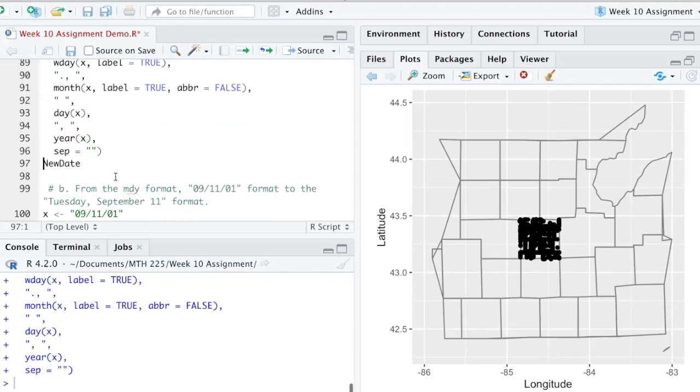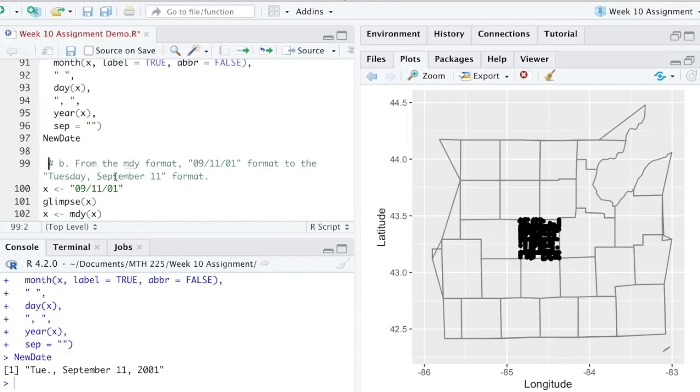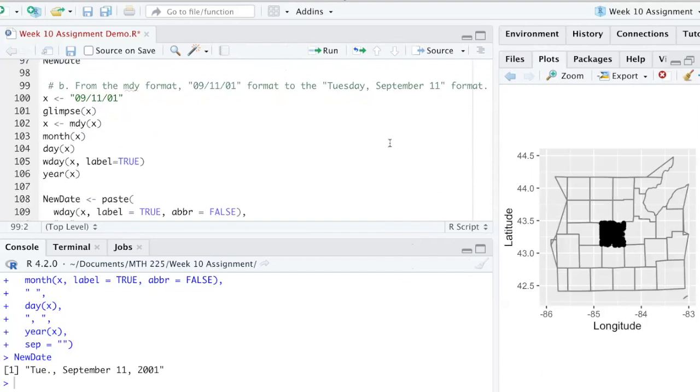So this is what the new date would look like, and you can see it matches our format perfectly. In the next conversion from one date to the next, we're going to do this one here. Now, this one gives month, day, and year instead of day, month, and year. And so that's why down here, I'm going to use month, day, and year. And I'm going to break it down so it gives me the new format, and then I'm going to let X be that. And then I want to convert it to the full name of the day, the full name of the month, the day without a year listed.